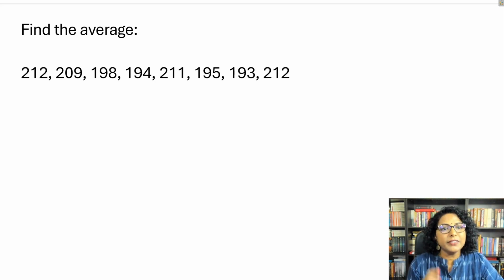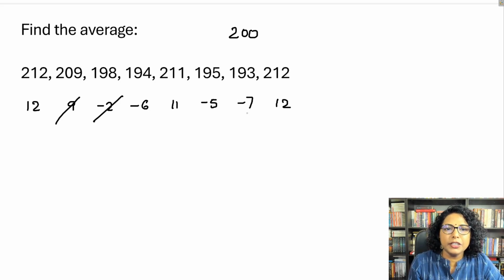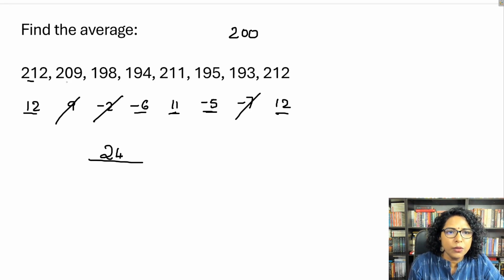On the onset itself, it's clear your answer is around 200, right? Now you have to see, is it more than 200 or is it less than 200? So let's start with the first one. That is 12 units away, plus 9, minus 2, minus 7, plus 12. So I'll cancel 9 with minus 2 and minus 7. Now let's see, 12 minus 6, 5, 5 plus 11, 17, 17 minus 5, 12, 12 plus 12 is 24. So this 24 has to be distributed equally among how many data are there? 1, 2, 3, 4, 5, 6, 7, 8.